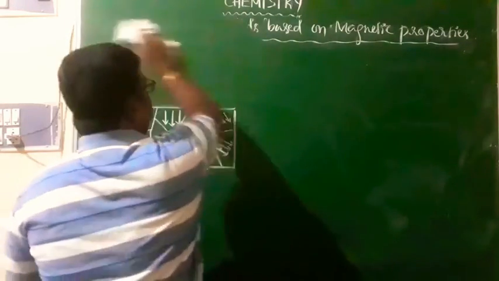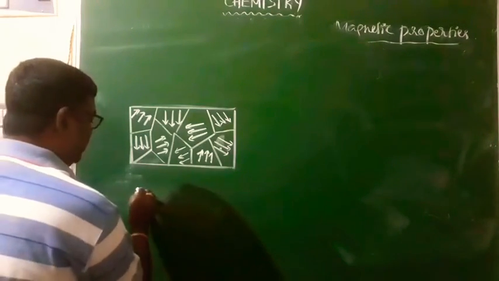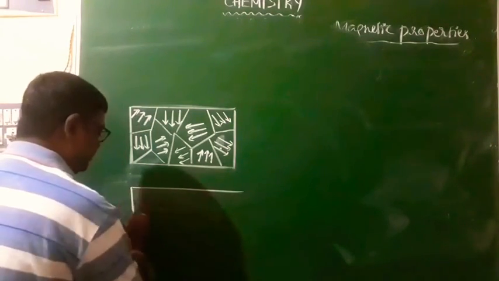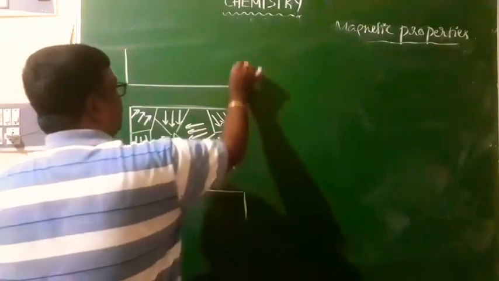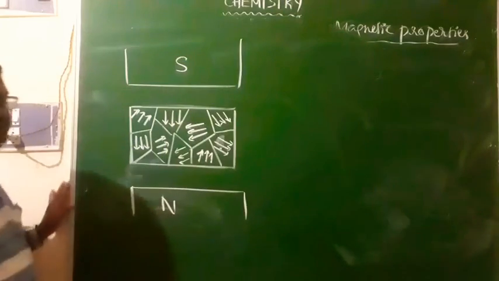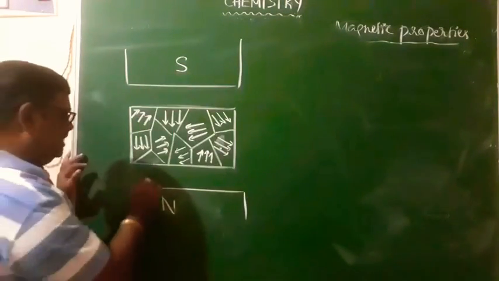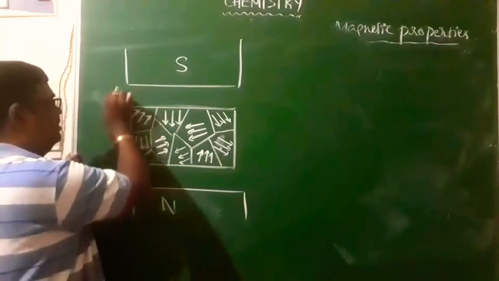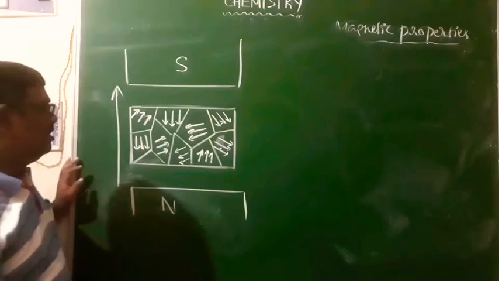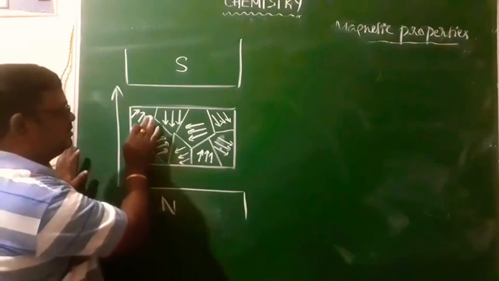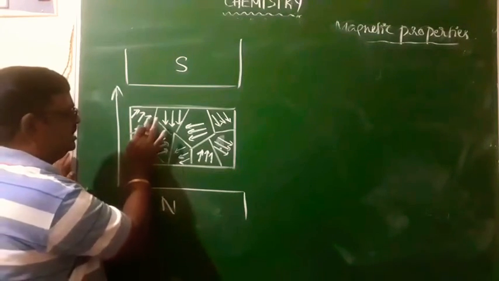When this particular substance is placed in an external magnetic field, I am going to apply an external magnetic field. This is the North Pole and this will be the South Pole. If I place this substance in the external magnetic field, the direction of the magnetic field is from north to south. Look at this group.